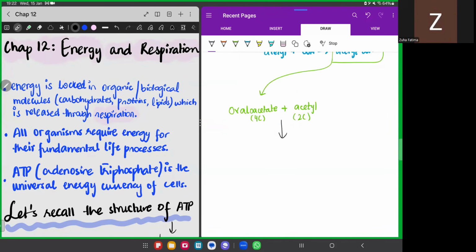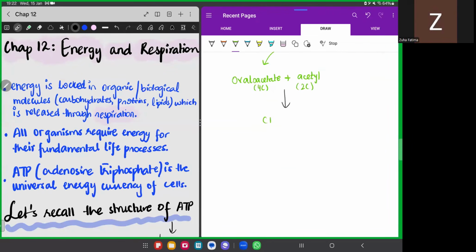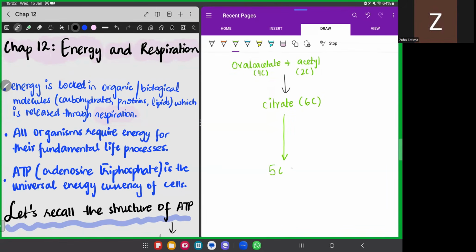when a 4 carbon and a 2 carbon compound mix together, what will be formed? Very good. So we would form a 6 carbon citrate. So we would have a 6 carbon citrate over here. Now the 6 carbon citrate is converted into a 5 carbon compound, which we call alpha keto glutarate.